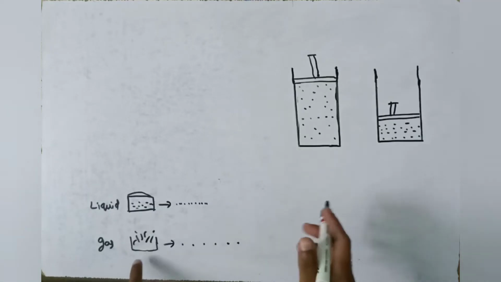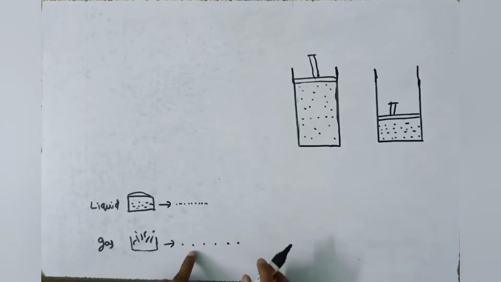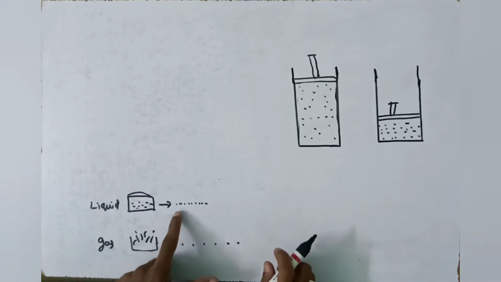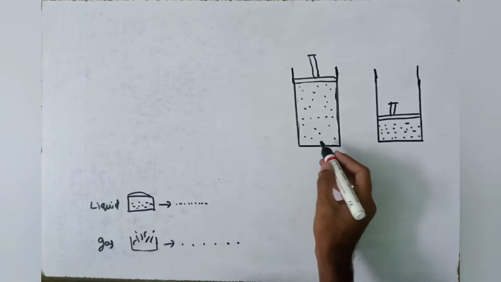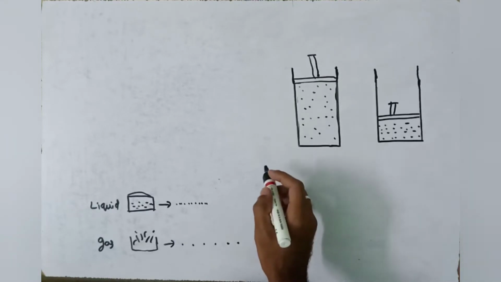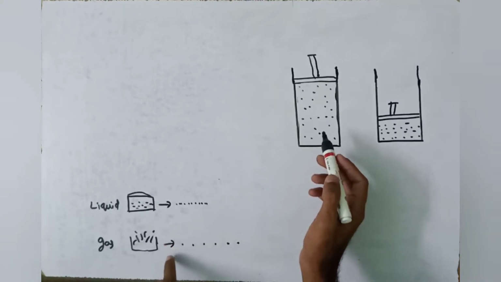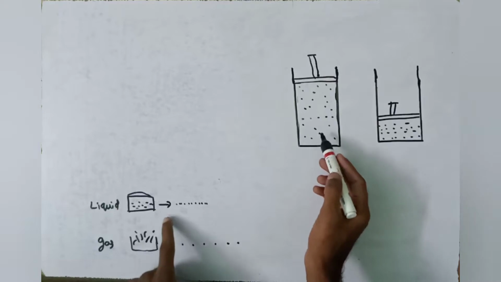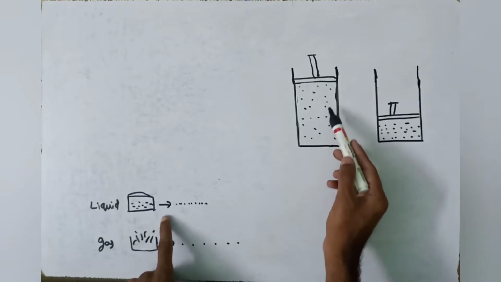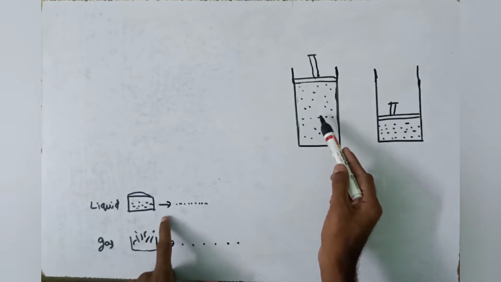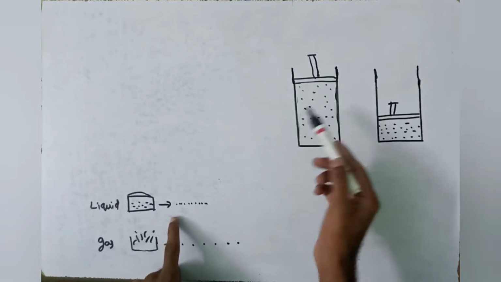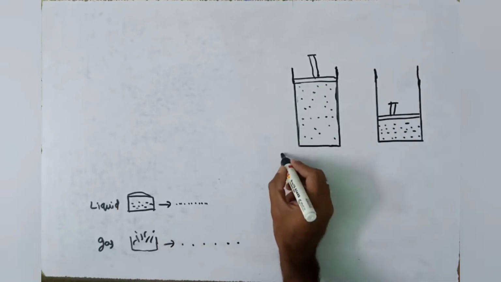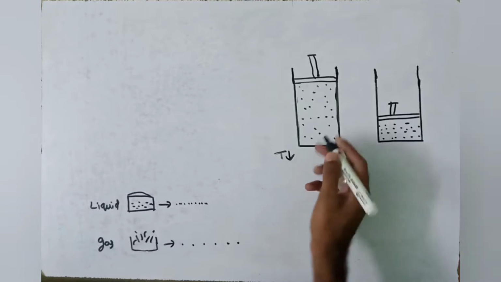For example, in gases, the distance between molecules is more when compared to liquids. Assume this is gas in a container. We need to convert this gas into liquid, but the molecular distance is more. We can convert this gas into liquid by decreasing temperature.